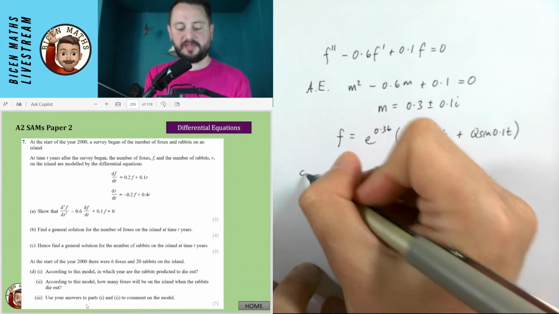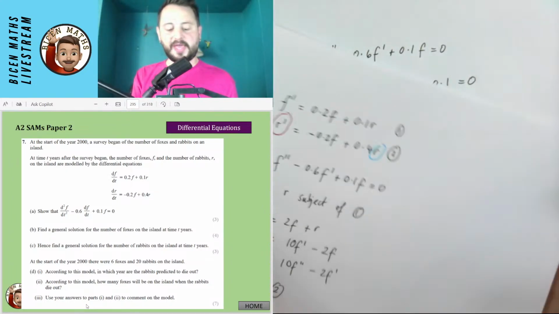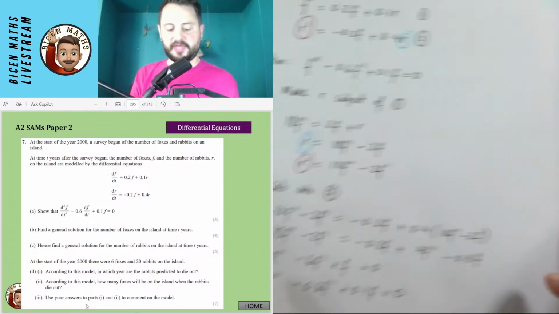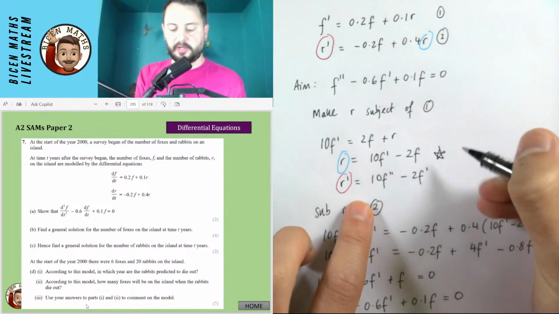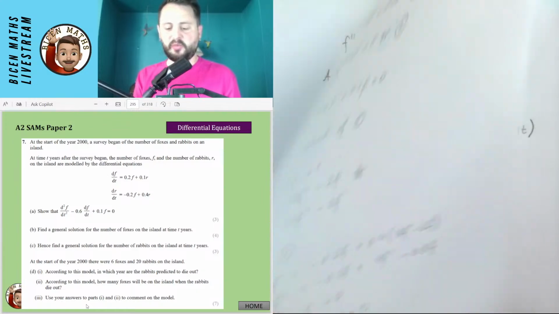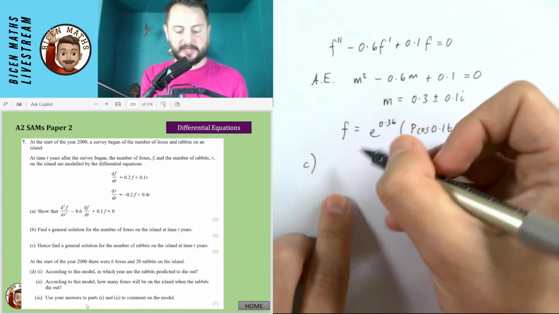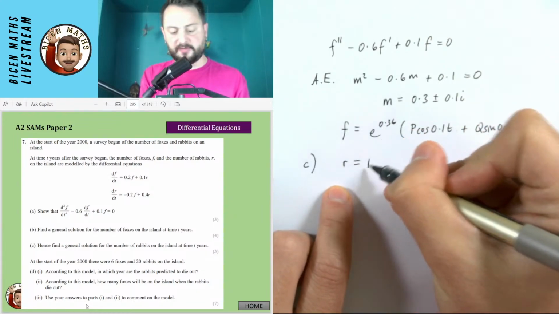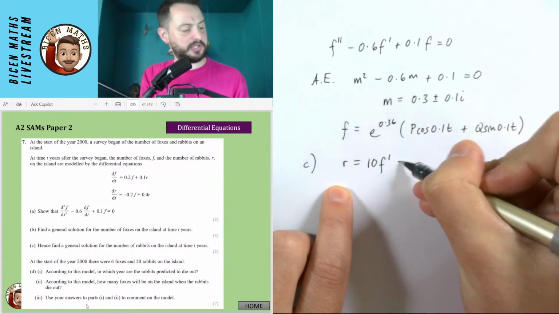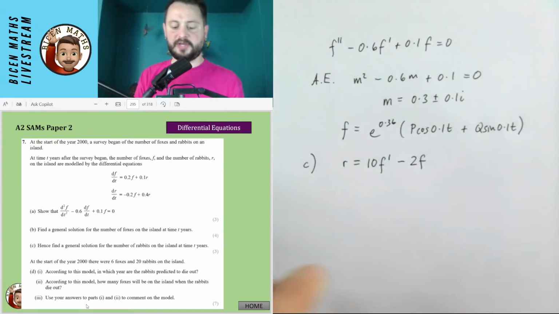Okay. So now we're going to do part C of the question, which is to find it for the rabbits. Now, from the previous page, we have this bit that's in blue. This is what I'm going to use to quickly find out what it is for the rabbits. I don't know why that was 4 marks. That's kind of crazy to me. That's why I was doubting myself. So for the rabbits from the previous page, it is 10f dash minus 2f. So that's my quickest way of finding it out for the rabbits.